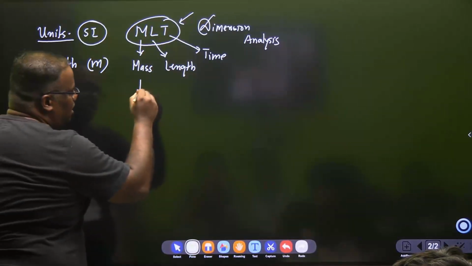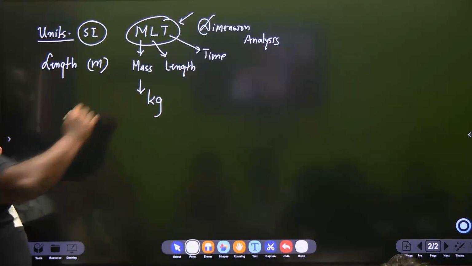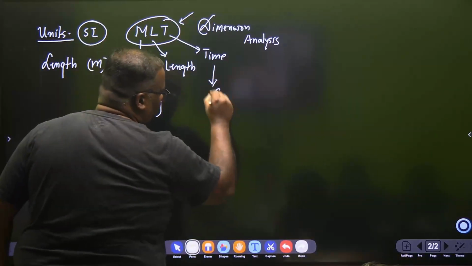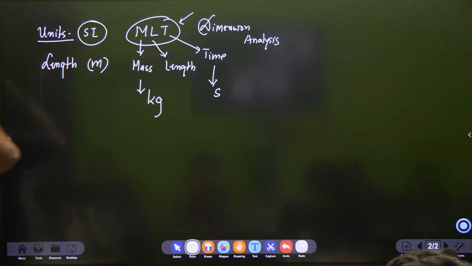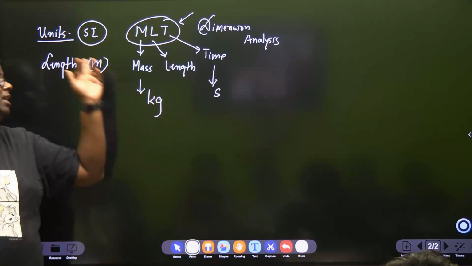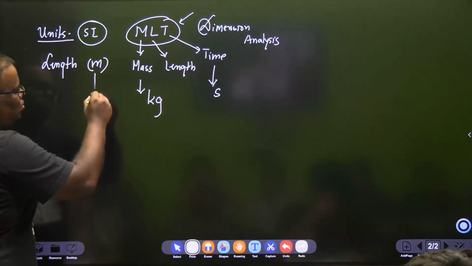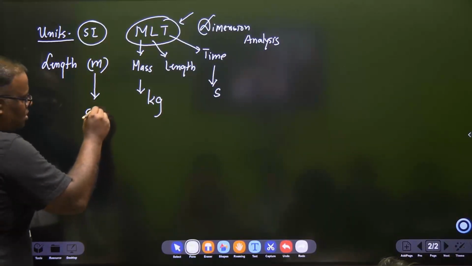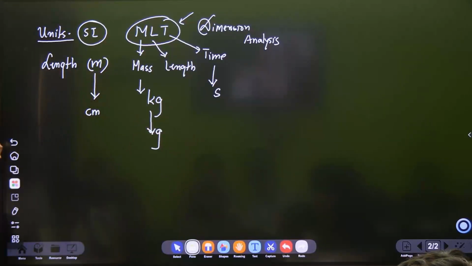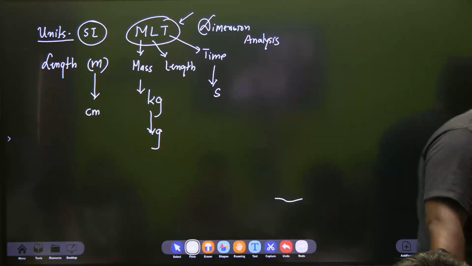Mass will be measured in kg. The k will be in lowercase. Don't write the K in uppercase. And time is measured in seconds, where we write only s, no sec. Okay? Seconds, kg, and meters. Then we also know a smaller brother of meters, centimeter, the smaller brother of kg, gram, and seconds. We don't go to the millisecond level at grade 9 level. Okay? This much.